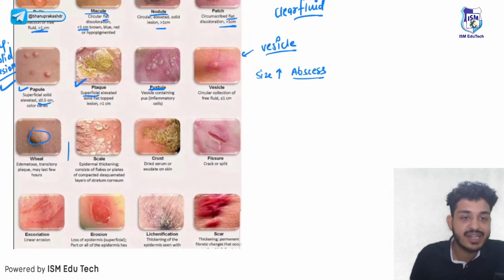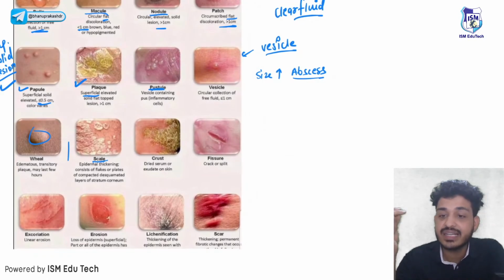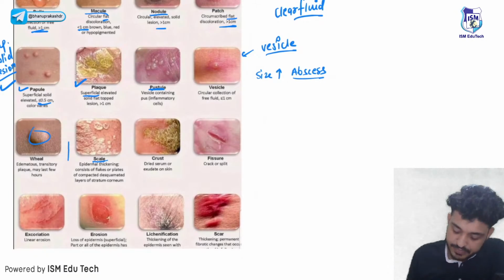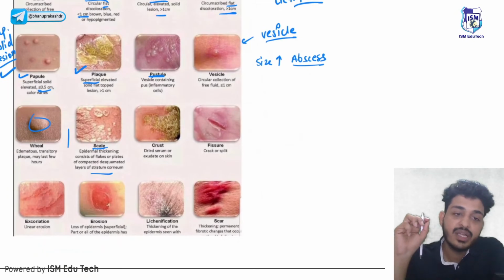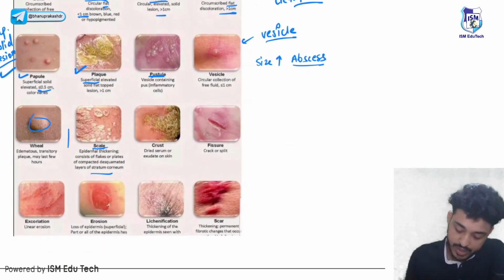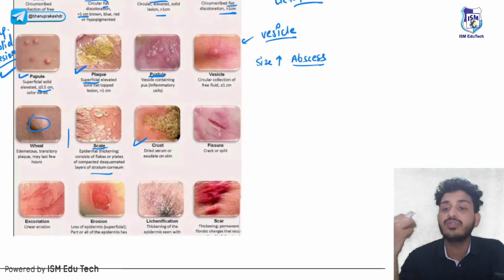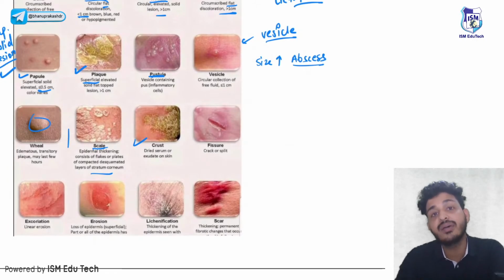Let's talk about secondary lesions. First one is your scale. What is scaling? Scaling is basically the epidermal thickening. Which layer will that be? Stratum corneum. Second thing will be crust. Crust is nothing but your dried up exudate. What is crust? Crust is nothing but your dried up exudate.